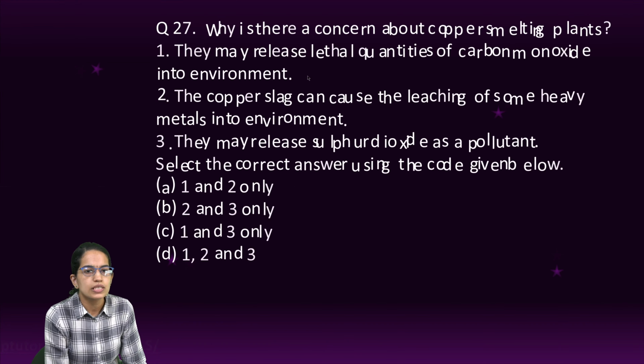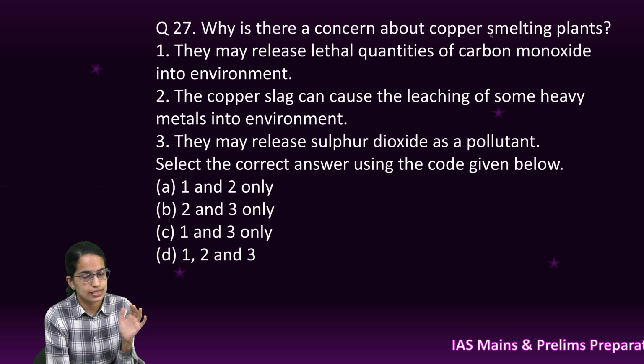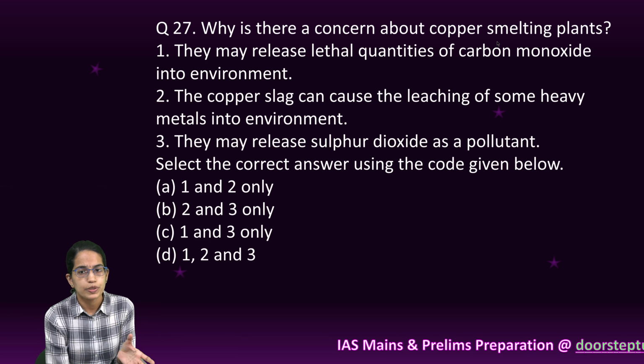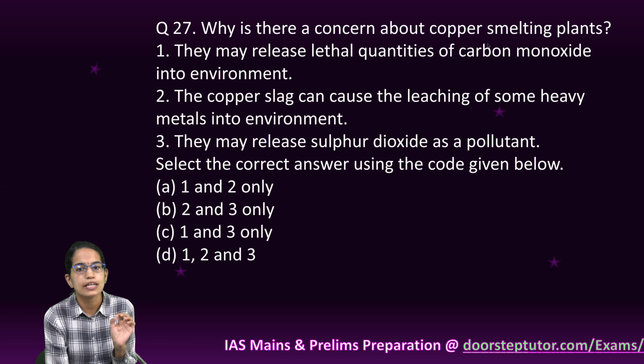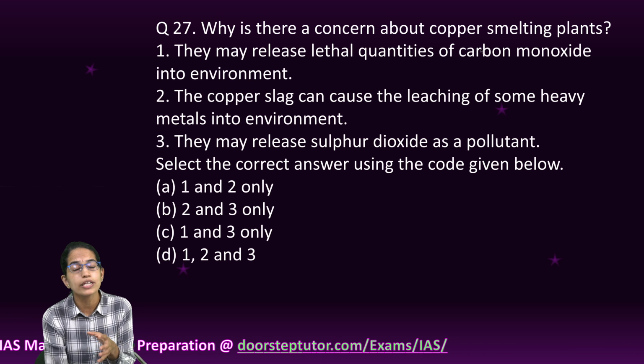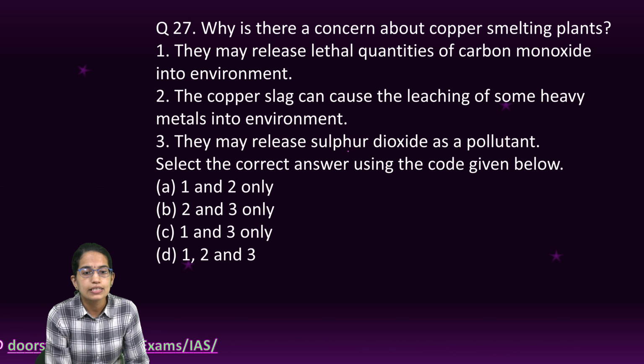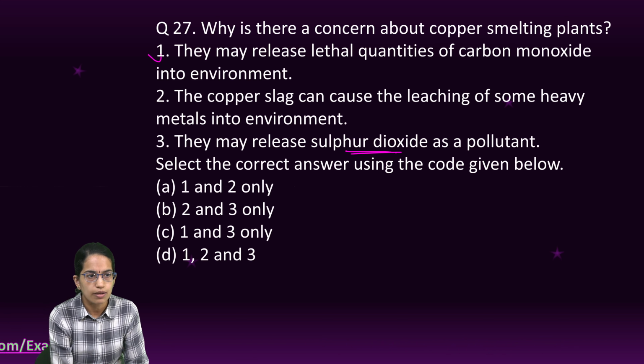The next question is about copper smelting. Now copper smelting, again this is from NCERT's 6 to 10 science. Copper smelting, what is happening? There are 2 methods, either flash smelting is done or converter furnace. Both of them are common methods, and in this sulfur dioxide is released, not carbon monoxide. So first is incorrect, 3 is correct.